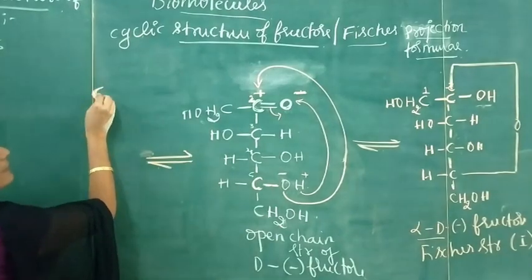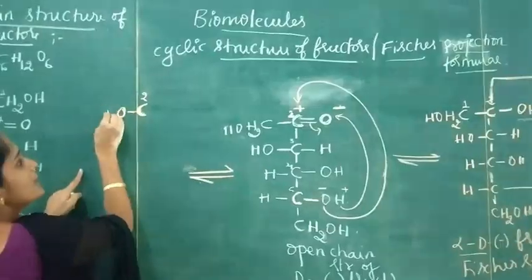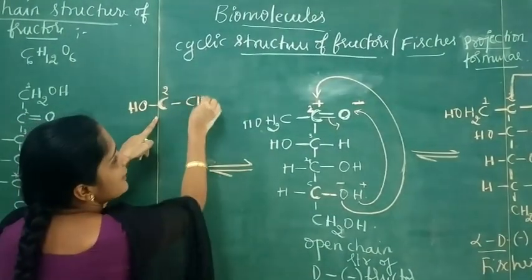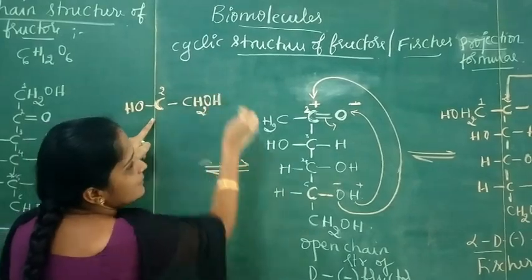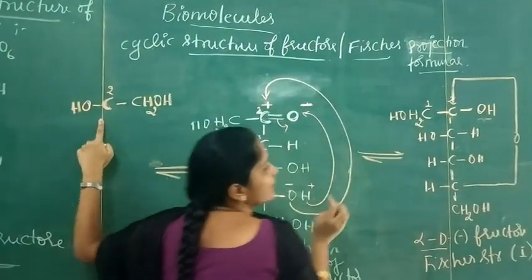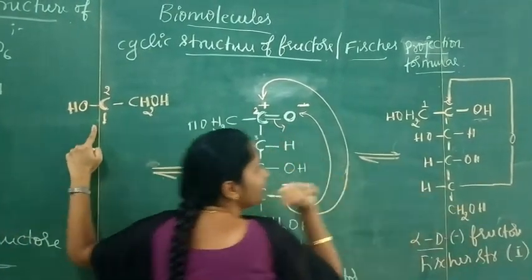In the second carbon I am writing this OH on the left hand side. So here CH2OH. In the second carbon I will exchange these two groups. So next write the same thing as it is.